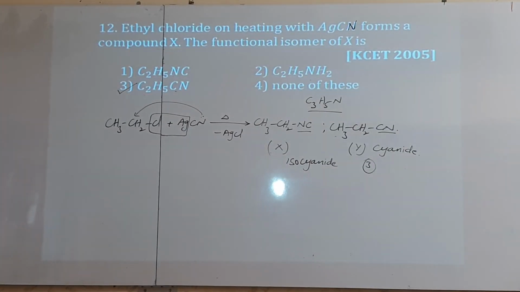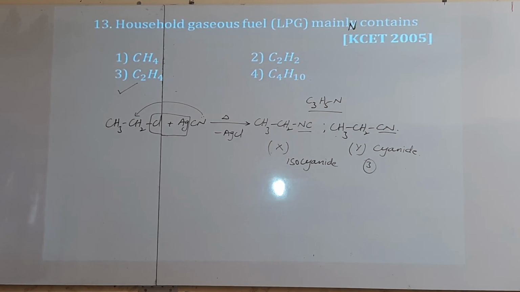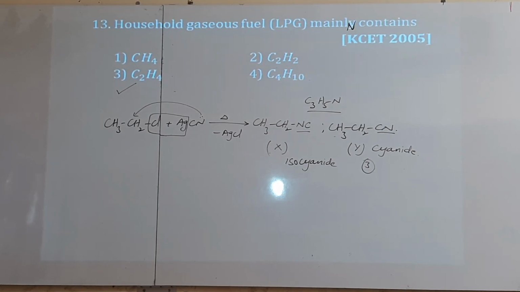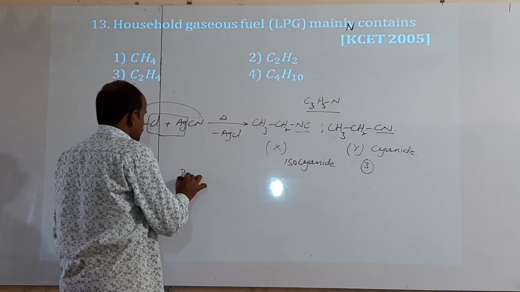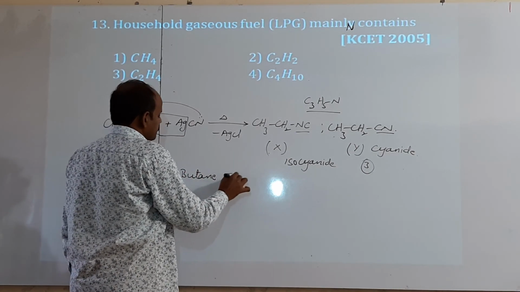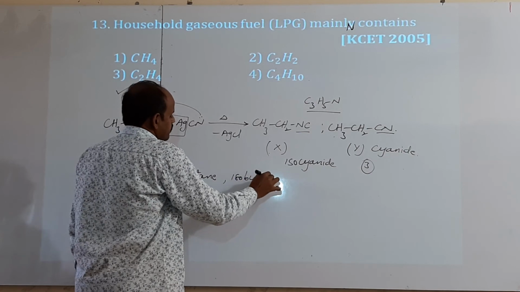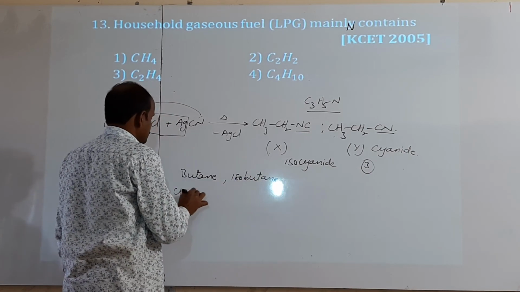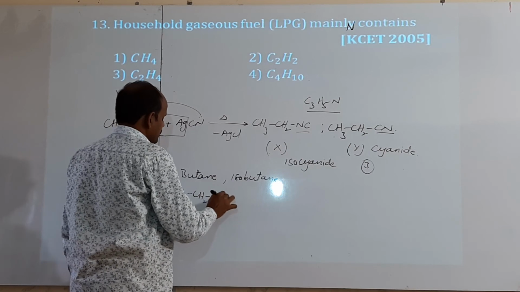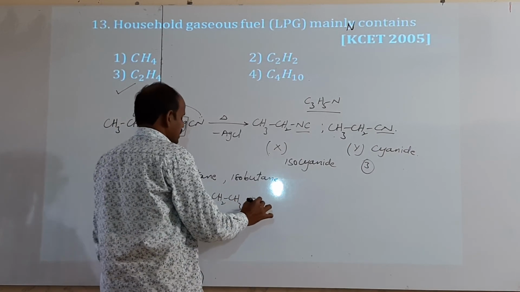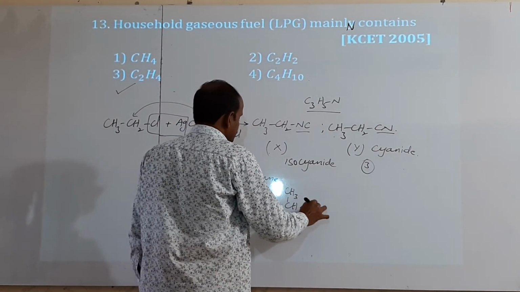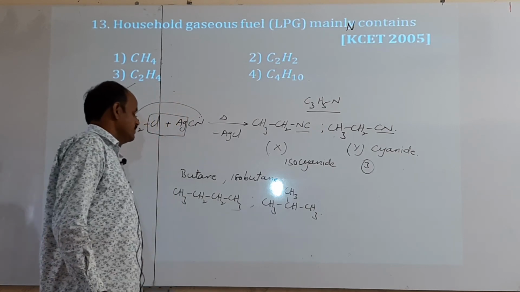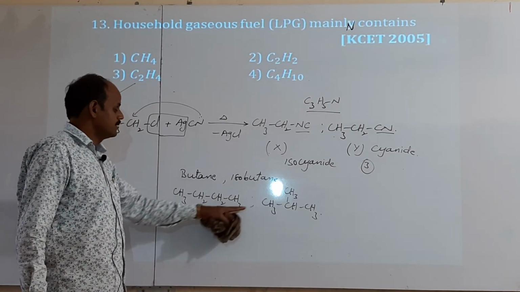Next bit. Household gaseous fuel, liquid petroleum gas, mainly contains which gases? Mainly butane and isobutane. Butane is CH3CH2CH2CH3, and isobutane is CH3CH(CH3)CH3. They are chain isomers, butane and isobutane.